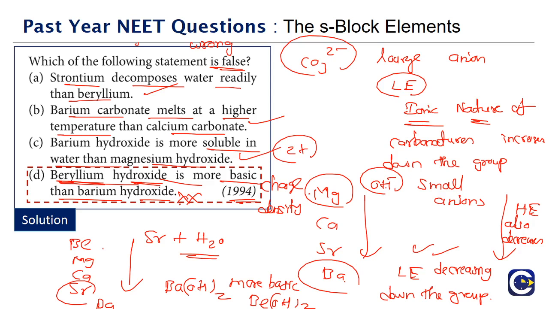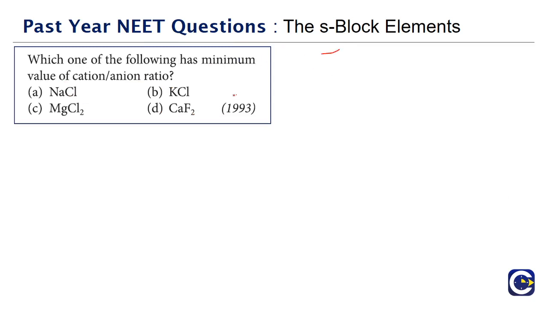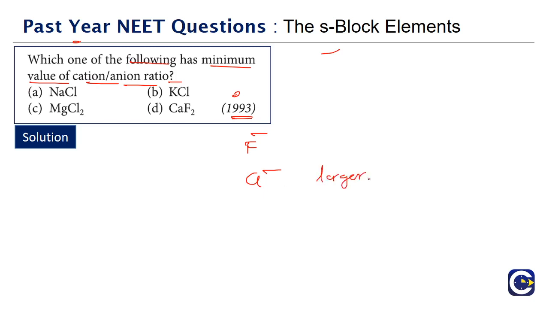Okay, let's go to the next question. This is a question that came in 1993. Which one of the following has a minimum value of cation to anion ratio? If you look at these compounds, there are two anions, F minus and Cl minus. Which is larger? Chloride is the larger. And the cations are sodium, potassium, magnesium and calcium.